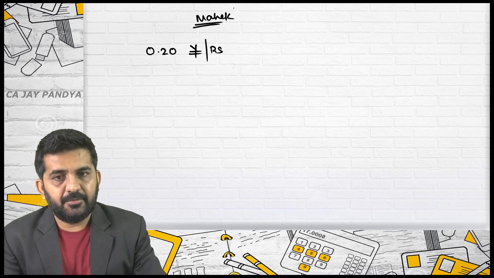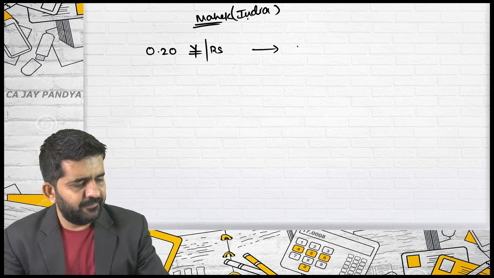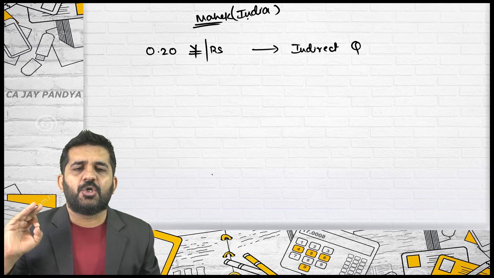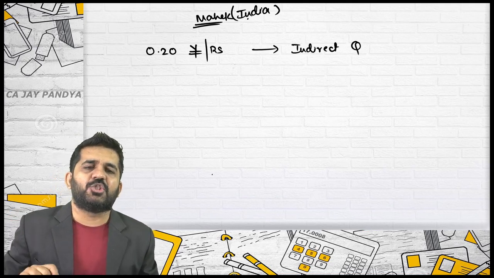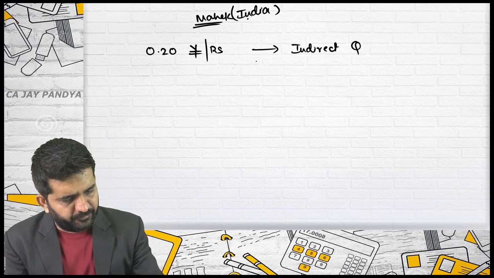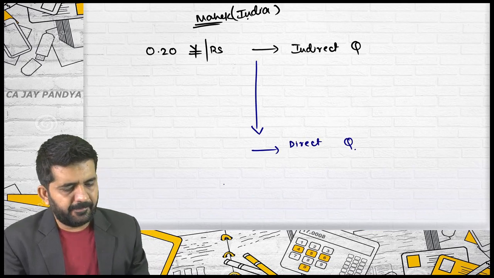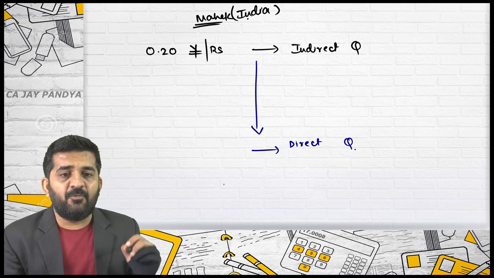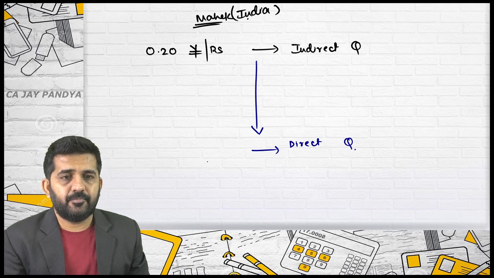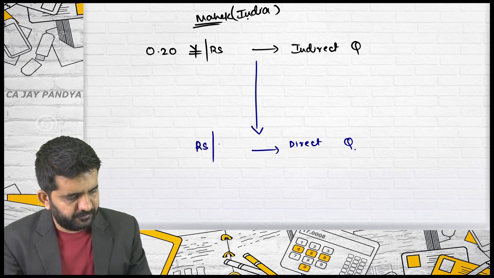You are in India. This is an indirect quote for you. Try to understand, the technique which is good for converting direct into indirect is also good for converting indirect into direct. You need to help me convert it into a direct quote. First tell me what will be the direct quote. It would be rupees per yen.